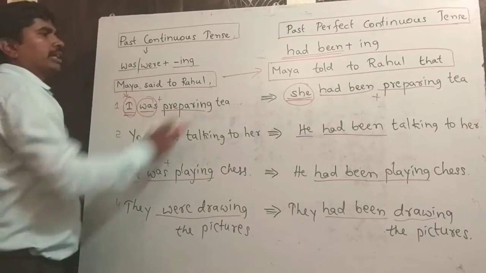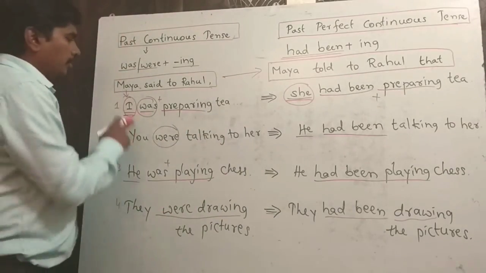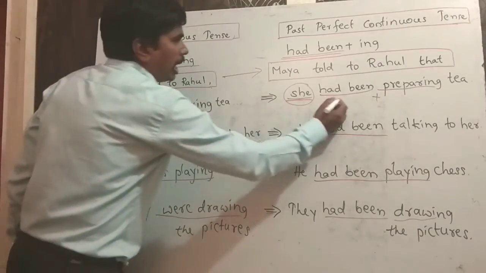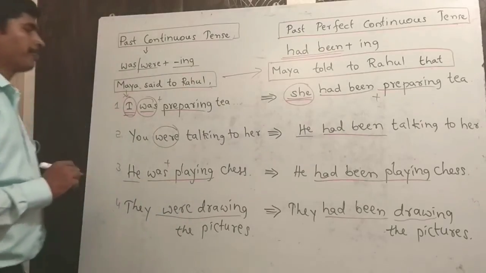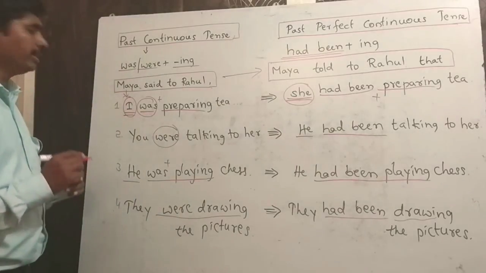We have to change to the corresponding third person singular. So I changes to she. Was preparing changes to had been preparing tea.